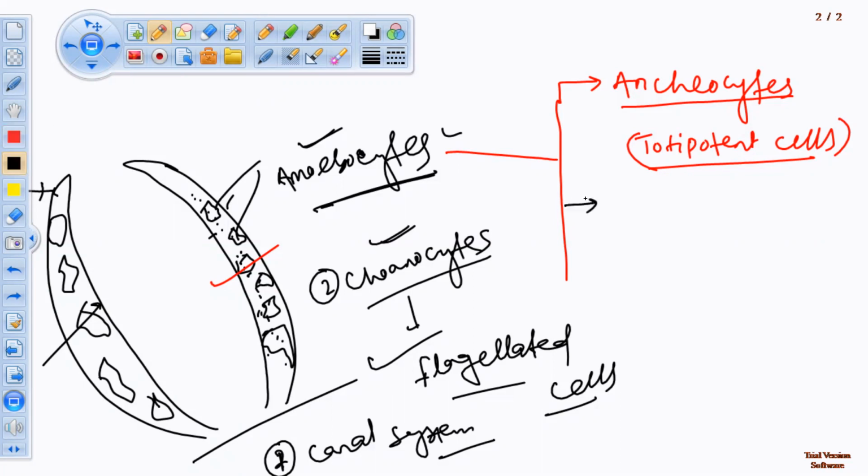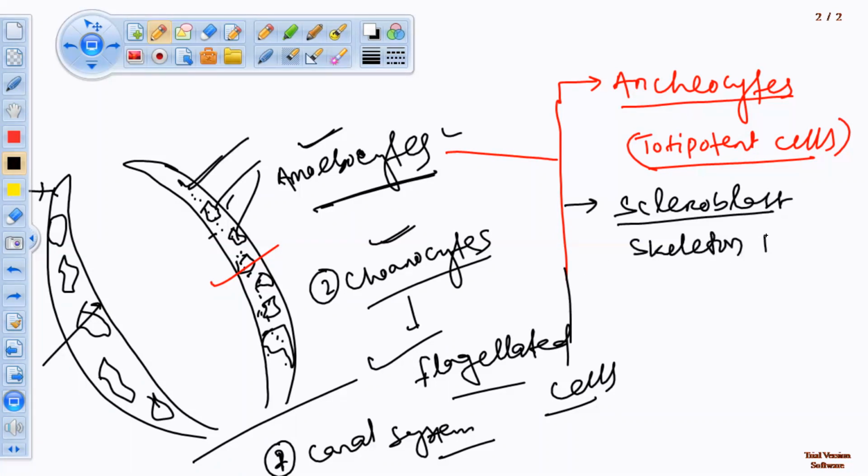The second most important amoebocytes are scleroblasts. These are skeleton-producing amoebocytes. They secrete the skeleton, which supports the wall of the sponge. Two types of skeleton are found in sponges.